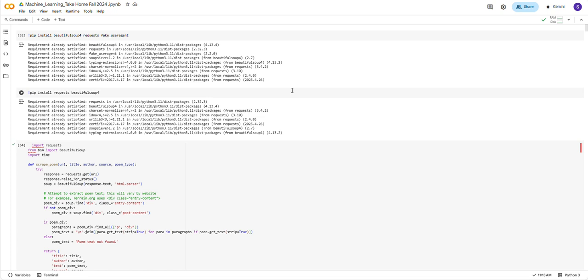So, for the machine learning take home project, what we have done is implemented a full NLP pipeline that analyzes the stylistic and the semantic features of a Pushcart nominated poem and compares them with randomly selected or the scraped poem. So we began by scraping poems from the web and then processing them using POS tagging to compute the syntactic statistics.